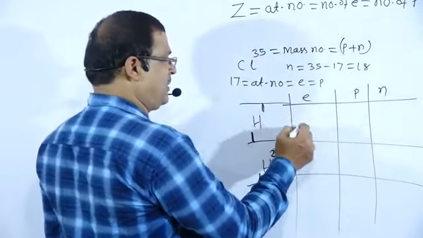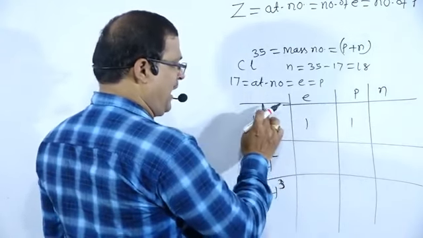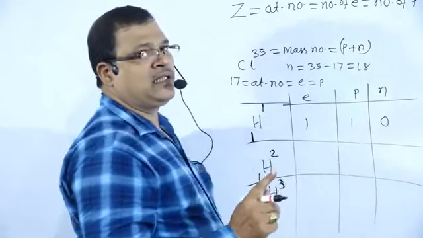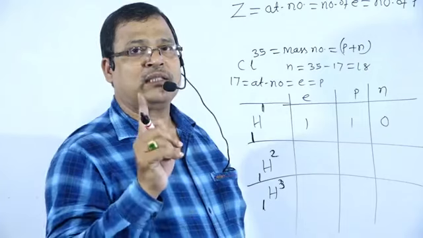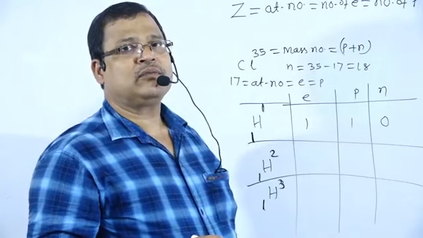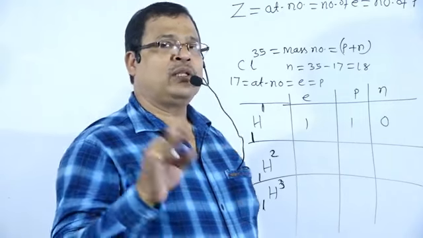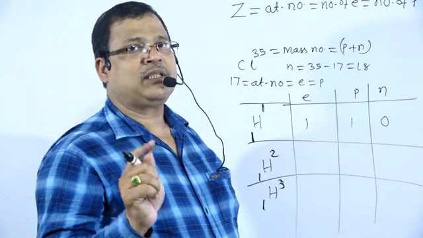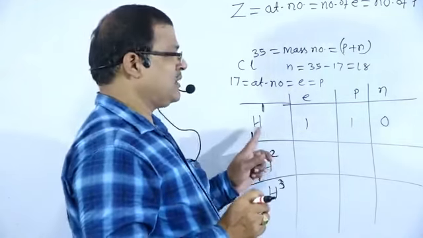So for protium, the number of electrons is 1, the number of protons is 1, and the number of neutrons is 1 minus 1, that is 0. Protium is the only species in the entire periodic table that is devoid of neutrons. Hydrogen does not carry any neutron. All the rest of the elements contain neutrons, but the only one devoid of neutrons is protium, hydrogen.